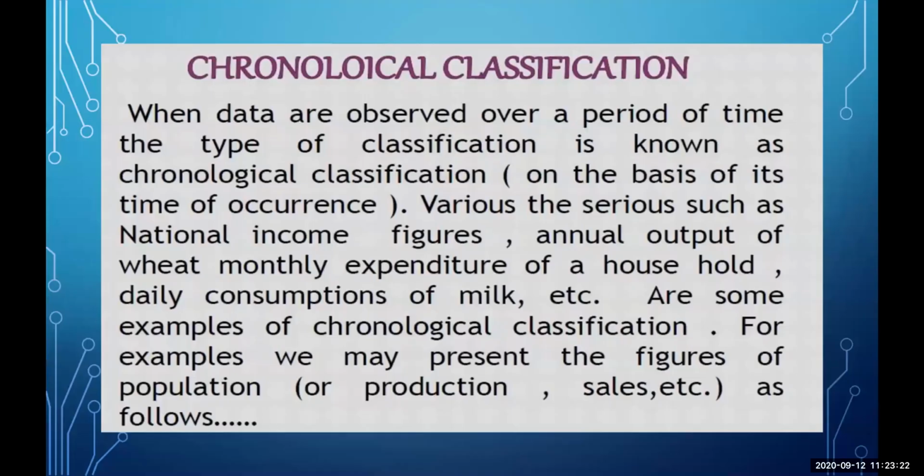Next one is chronological classification. Now, when data are observed over a period of time, the type of classification is known as chronological. Like, let's say we are classifying them on the basis of time of occurrence. Like, let's say national income figures or annual output, or monthly expenditure of the house. These are some of the examples of chronological classification.